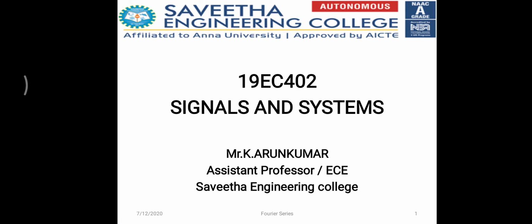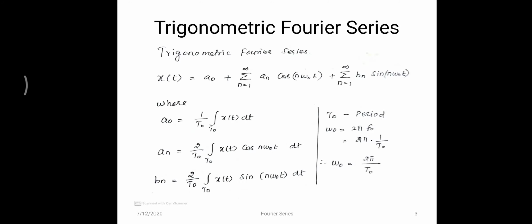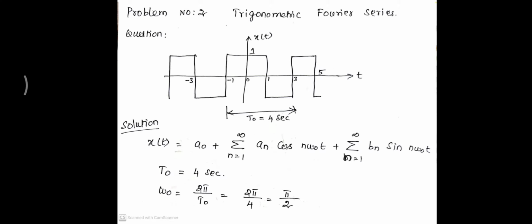Welcome you all to the course Signals and System, and this is a lecture about trigonometric Fourier series examples. Example number 2. Once again, we all know the trigonometric Fourier series formula that you can write, as well as the Fourier series coefficients a0, an, and bn. Now see problem number 2.